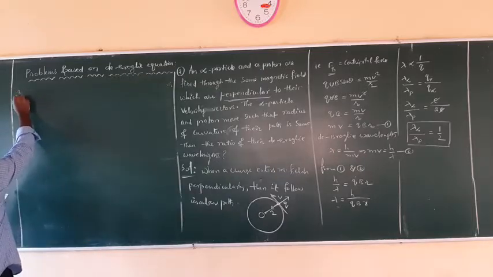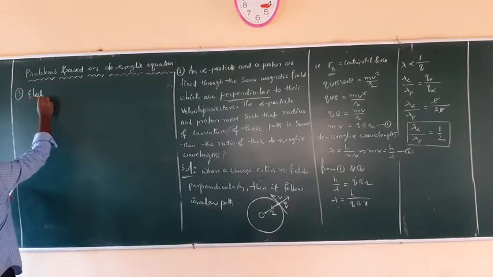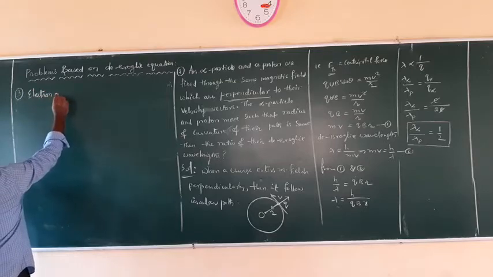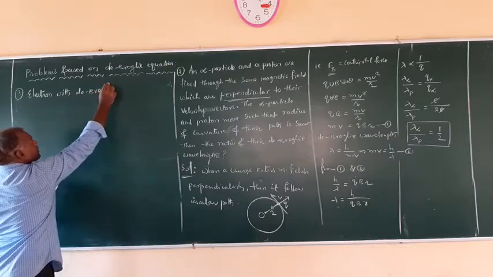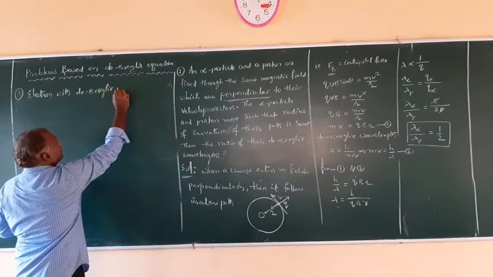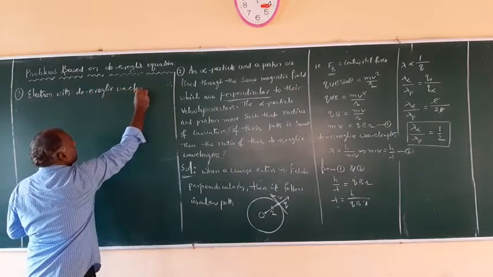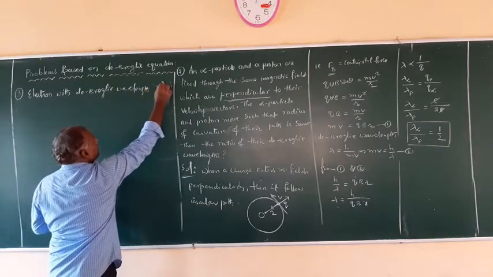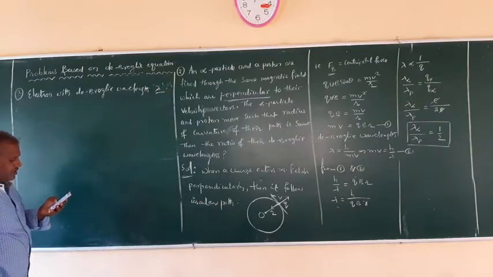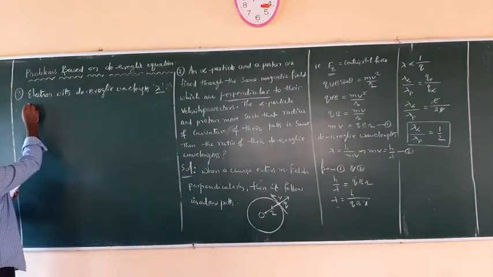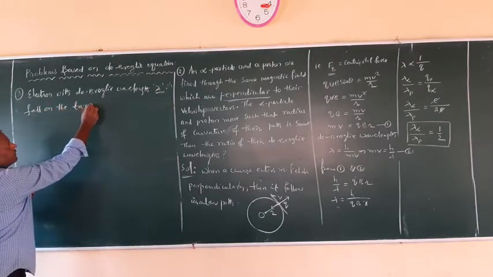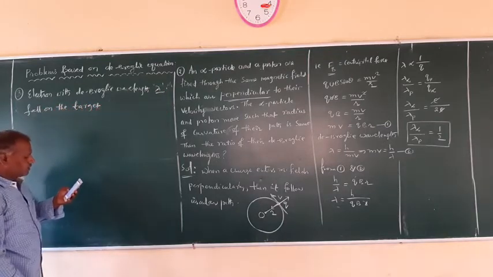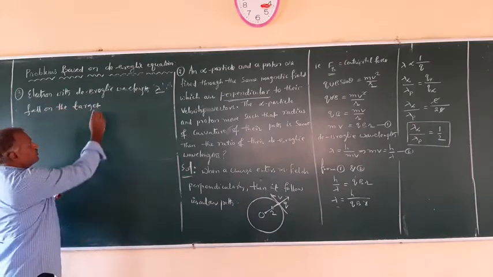So the third question: electrons with a de Broglie wavelength lambda fall on the target in an X-ray tube.